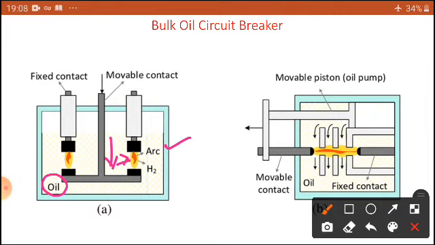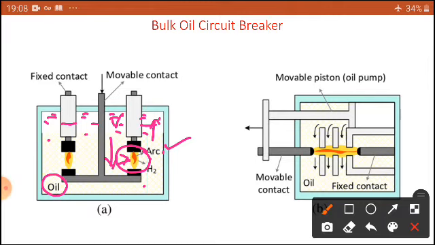So this gas tries to escape due to the decomposition of the oil, but there is no path for escaping. Then what will happen? At the top of the tank, high pressure is developed. This gas tries to move the oil surrounding the arc onto the arc. That is a puffing, so suddenly a force appears on the arc.